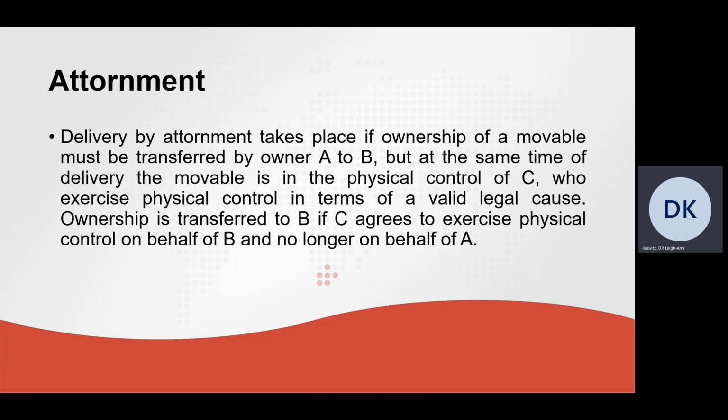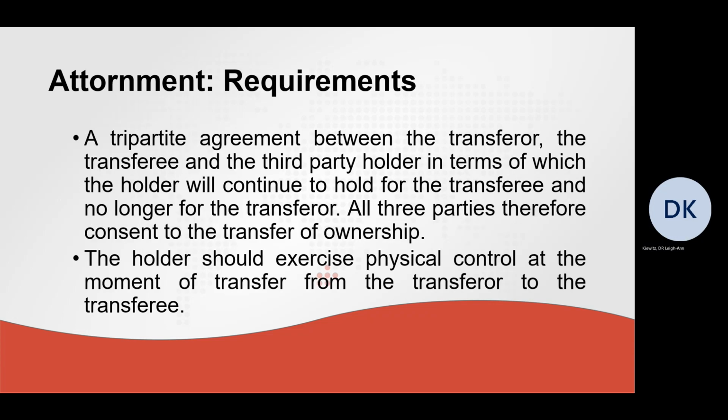Another mode of delivery is attornment. Delivery by attornment takes place if ownership of a movable must be transferred by owner A to B, but at the same time of delivery, the movable is in the physical control of C, who exercises physical control in terms of a valid legal cause. Ownership is transferred to B if C agrees to exercise physical control on behalf of B and no longer on behalf of A. Now, the requirements for attornment are the following.